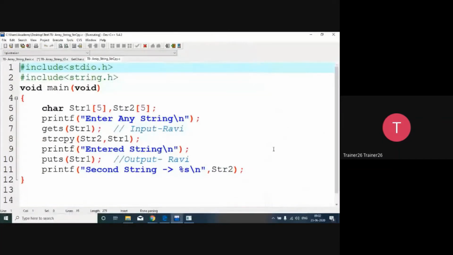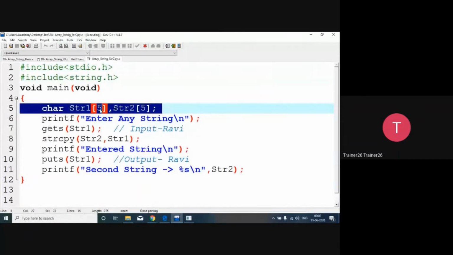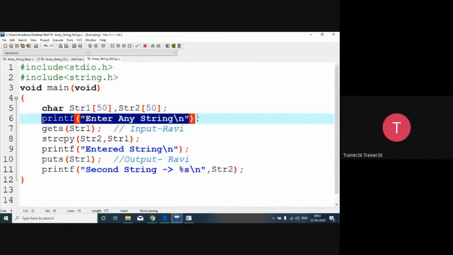As a string copy on the screen, you can see that I have declared two arrays, and basically the array size is 5. Always do not do these kinds of activities, otherwise you will get in trouble. So I will declare it as 50. Then after that, the user will enter one string.